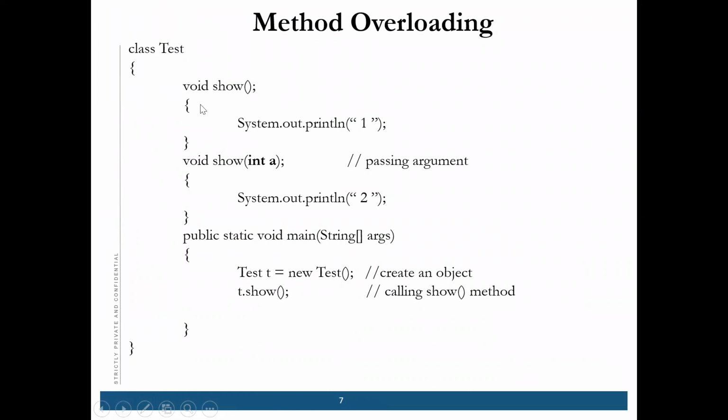So this is method overloading with the same method name, same class, and different arguments. So these three things should be fulfilled, then only it will be method overloading. Okay, for overloading, we should fulfill these three things: same name, same class, but different arguments.